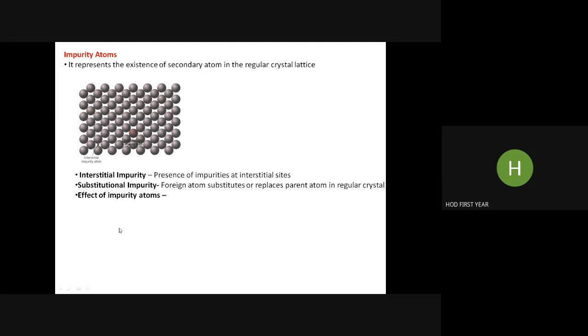Now, the effect of impurity atoms. The presence of carbon, hydrogen, oxygen, nitrogen at interstitial sites reduces electrical conductivity. That is the beauty of this phenomenon. By doping or by replacing atoms from the host lattice, we can play with the properties, electrical property, mechanical property, etc.